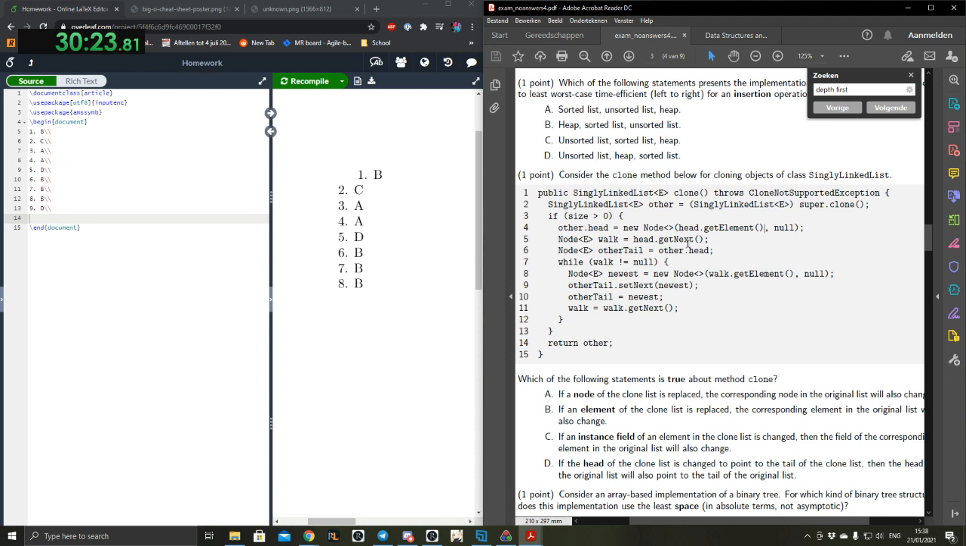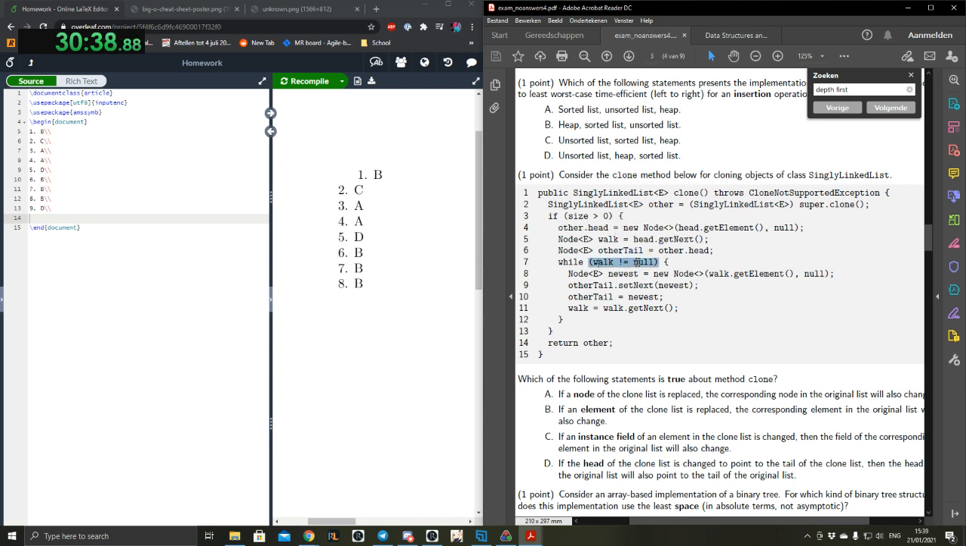Then it gets the next one. Then let's see, other tail is other.head. Yeah. But isn't that like the one we just created? No, they're preparing for insertion, I think. Yeah, just read the while.